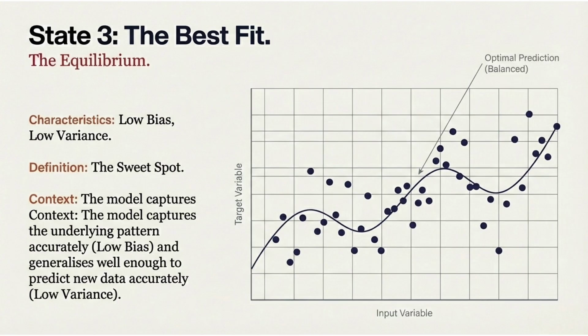This model has low bias, meaning it captures the true relationship accurately, and low variance, which means it generalizes well to new data. This balance is often called the sweet spot in machine learning because the model focuses on the signal rather than the noise. It performs well not only on the training data but also on unseen test data.